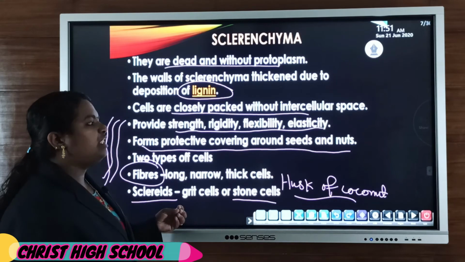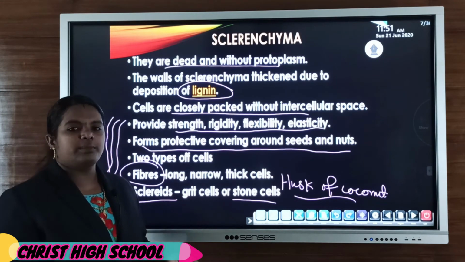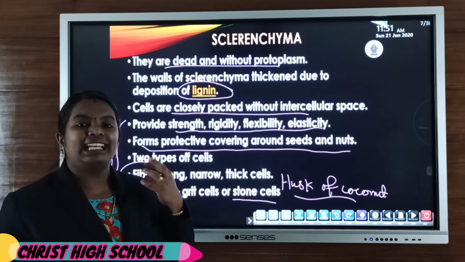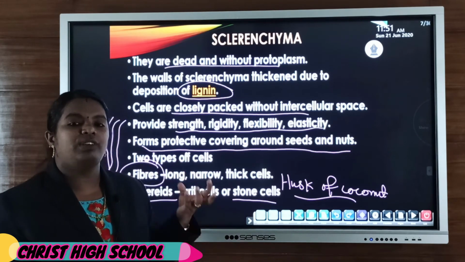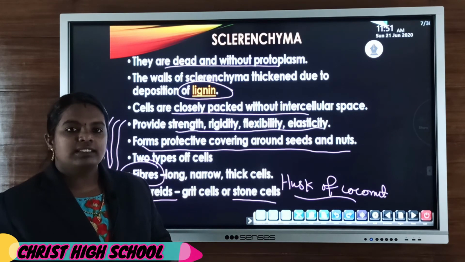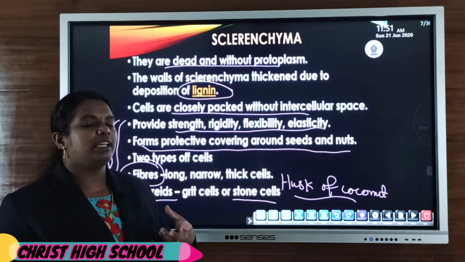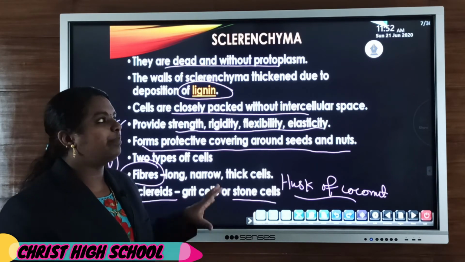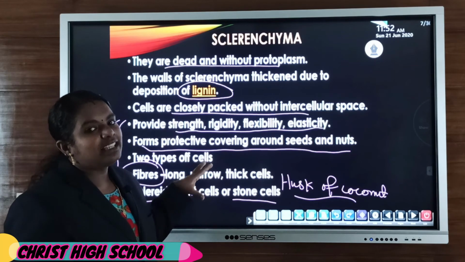Sometimes when we chew some nuts, what will happen? Sometimes we may feel a crunchy sensation. What is the reason behind that? That is due to the presence of sclerenchyma cells.